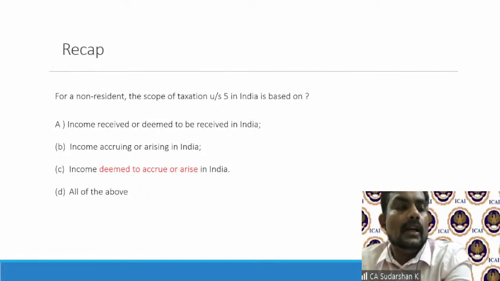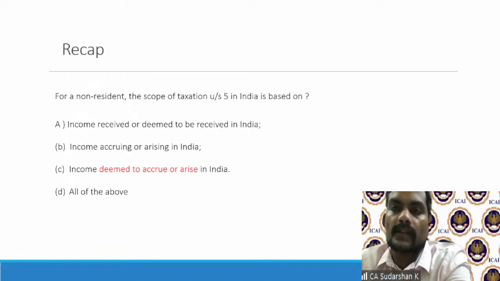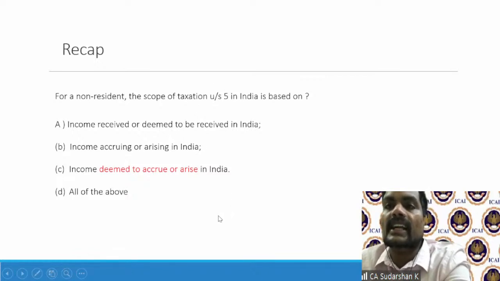The last aspect before we move on to today's session is, again, fundamental. For a non-resident, the scope of taxation under Section 5 in India is income received, income accruing, income deemed to accrue or arise in India, all of the above. We have discussed this quite a number of times. It is all of the above. And a very important factor is India deems certain income to accrue or arise in India, thereby giving a legal fiction to it.